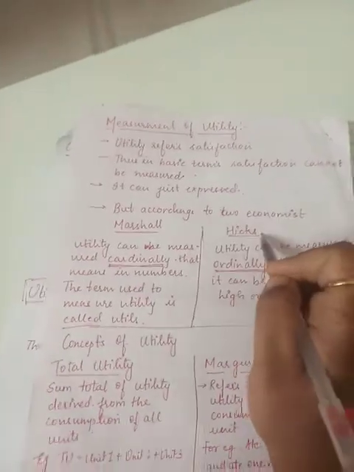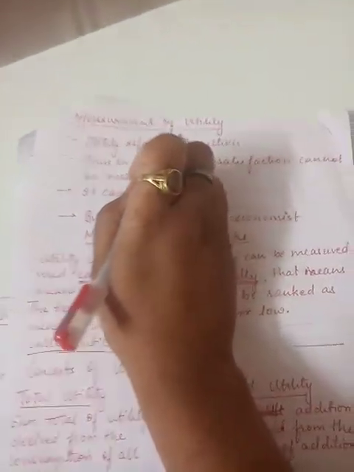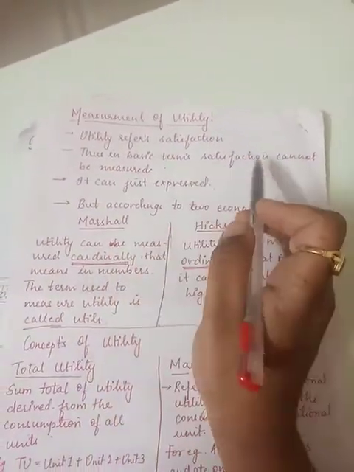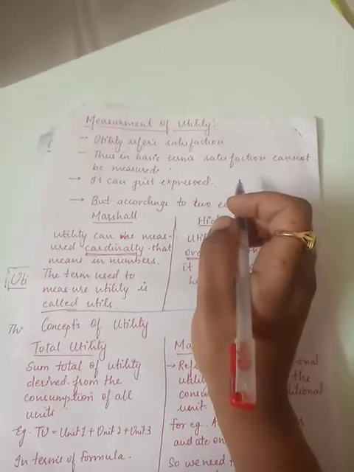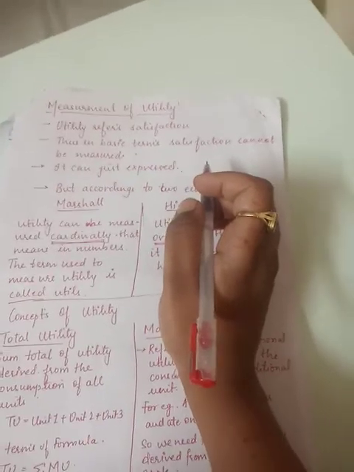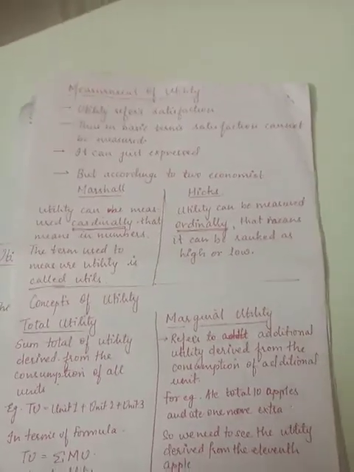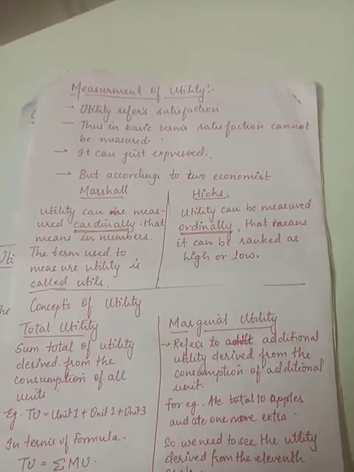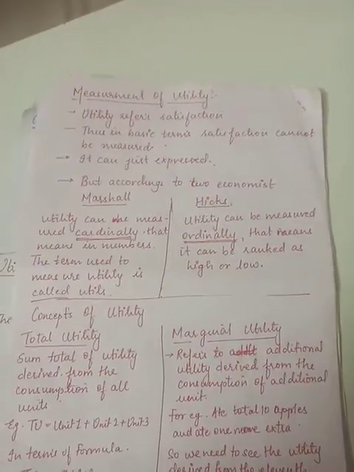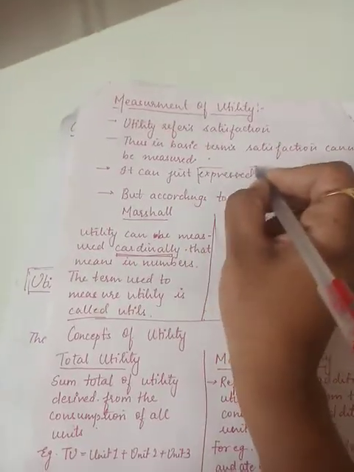Moving ahead to the further concept of utility, Dr. Alfred Marshall, in competition to Hicks, describes a concept called measurement of utility. Utility refers to satisfaction. Thus, in basic terms, satisfaction cannot be measured. Remember the example of chapatis. In front of you, I keep 5 chapatis and you are very much hungry. Within consumption of every one chapati, you can just express your words, or you can use an exclamatory word for it. But can you express my 1/4 stomach is filled or 1/5 stomach is filled? It's not at all possible.